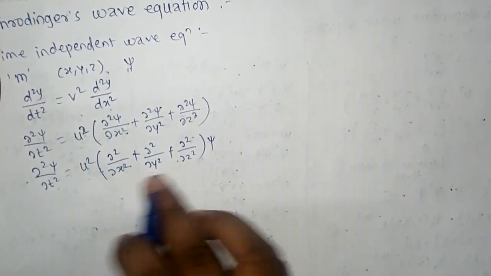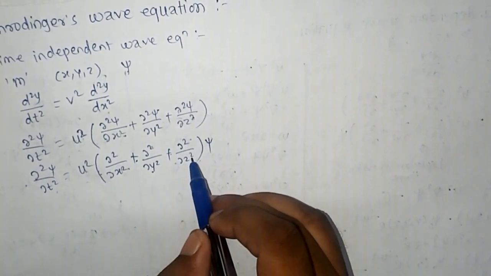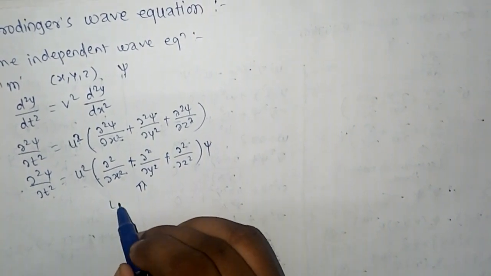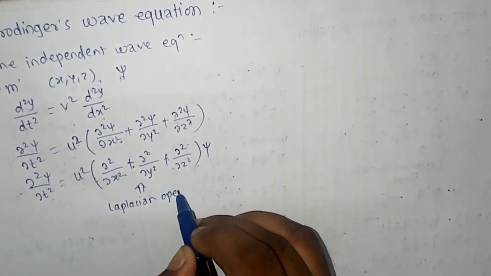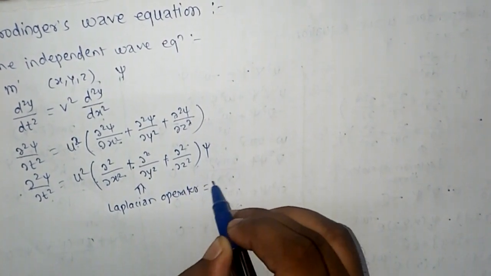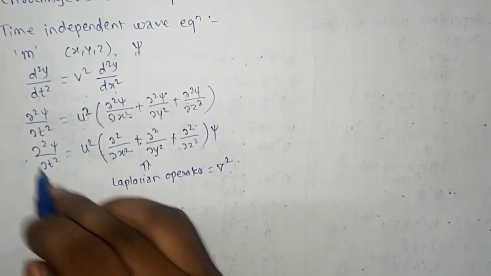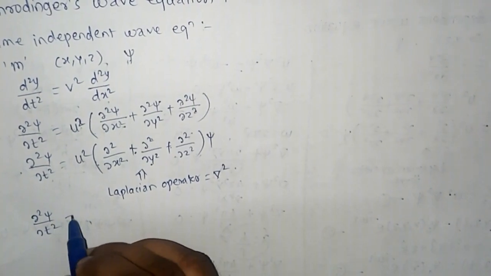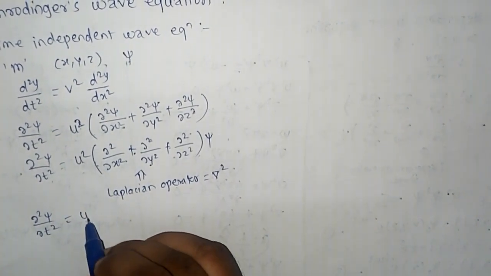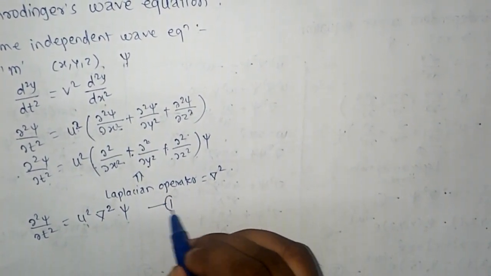And this quantity, dou 2 by dou x square plus dou 2 by dou y square plus dou 2 by dou z square, is nothing but the Laplacian operator, that is equal to del square. This is the Laplacian operator. So this equation now becomes dou 2 psi by dou t square is equal to u square into this Laplacian operator, del square, into this psi. Suppose this is equation number 1,